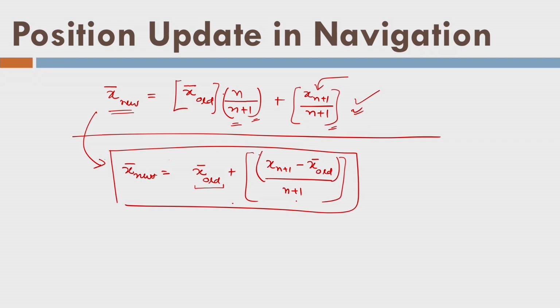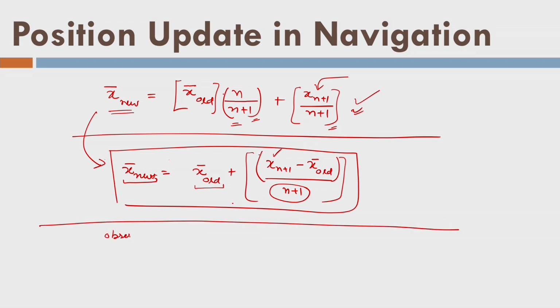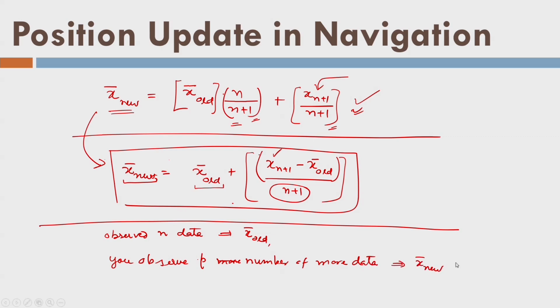The concept of updation is like that. You are putting some kind of correction to the old mean using the new data, and you are using some kind of multiplying factor or dividing factor, and you are trying to find out the new mean. Imagine that you have a situation where you have observed n data and found x bar old. Now you observe p number of more data. Try to find out what is x bar new.